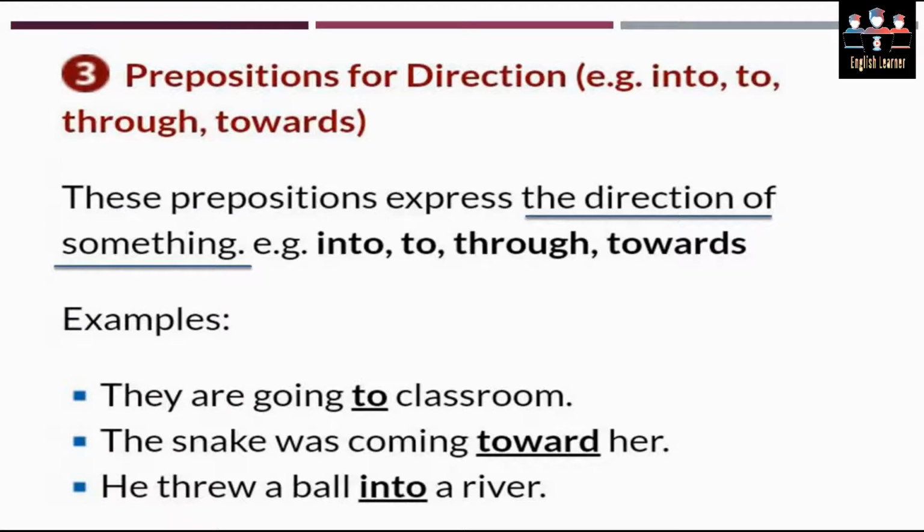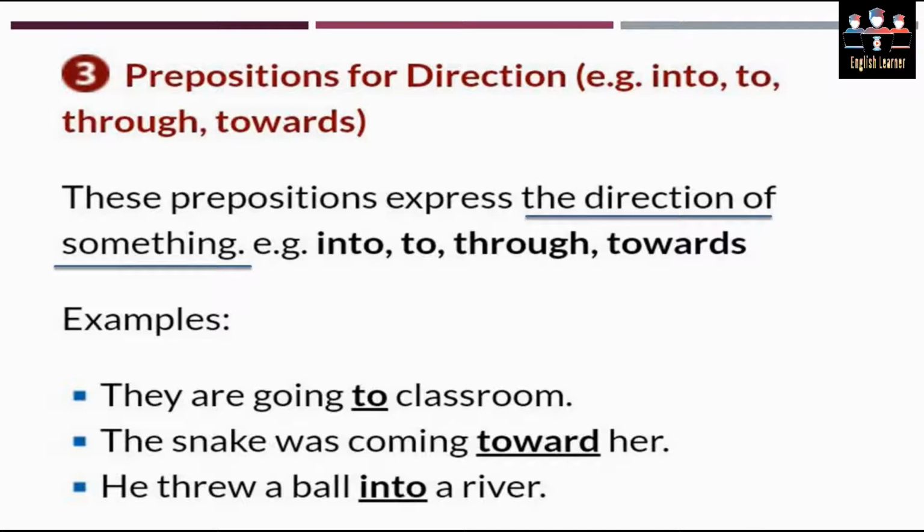Now let's move towards the third type of preposition, and that is prepositions of direction. As the name implies, whenever a noun or a pronoun is given a certain direction to move or to act, then we use prepositions of direction with them in order to link them with the other part of the sentence.